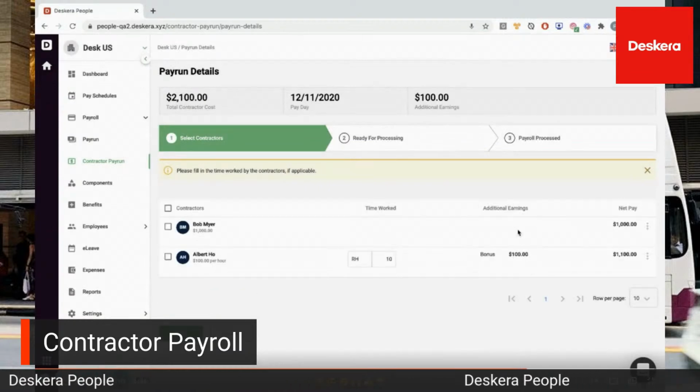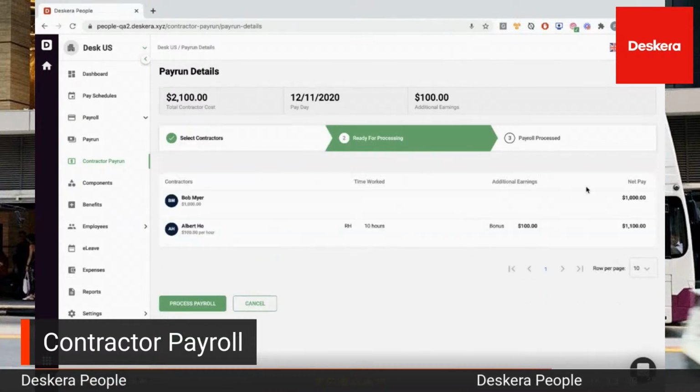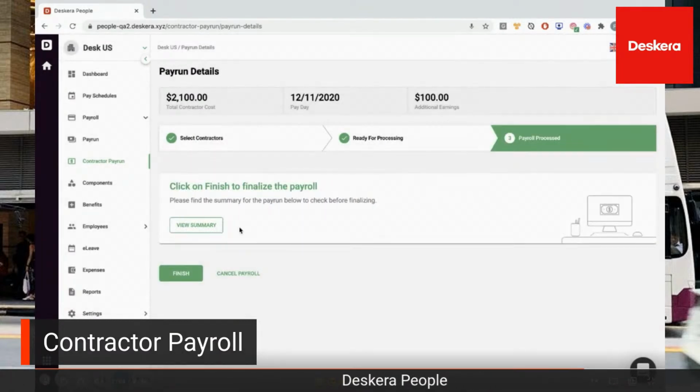After that, I can see the amount here, the bonus here, and the net pay accordingly. Now I can click next. I can see if all the information looks correct, and then I can process payroll. I ensure everything looks good and click yes.